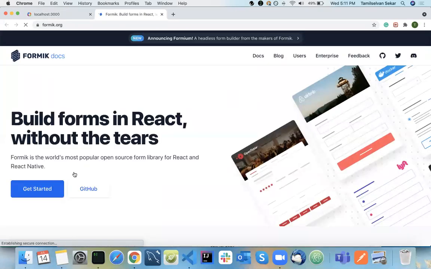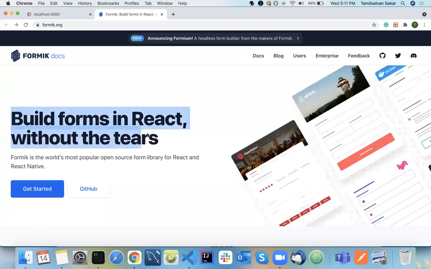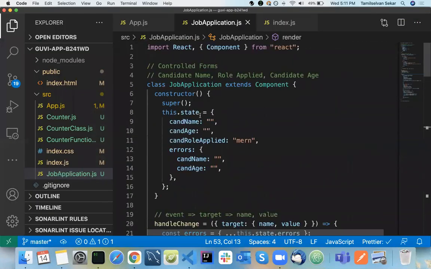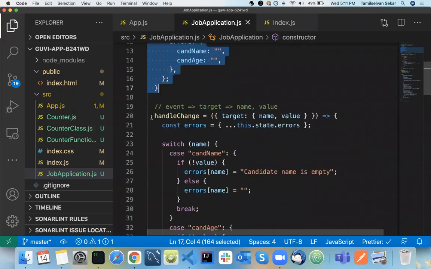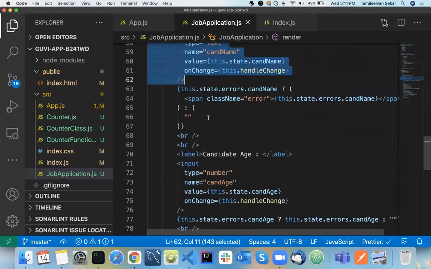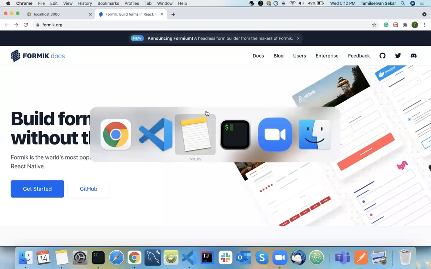So if you go into the documentation itself, there will be a line, something like "Building forms in React without the tears." What it means is that the Formik library makes it easy to create forms. For example, here you created states, a handle change function, and you mentioned the input text box, error message, and everything. So what your Formik library does is, this is your second topic for today.